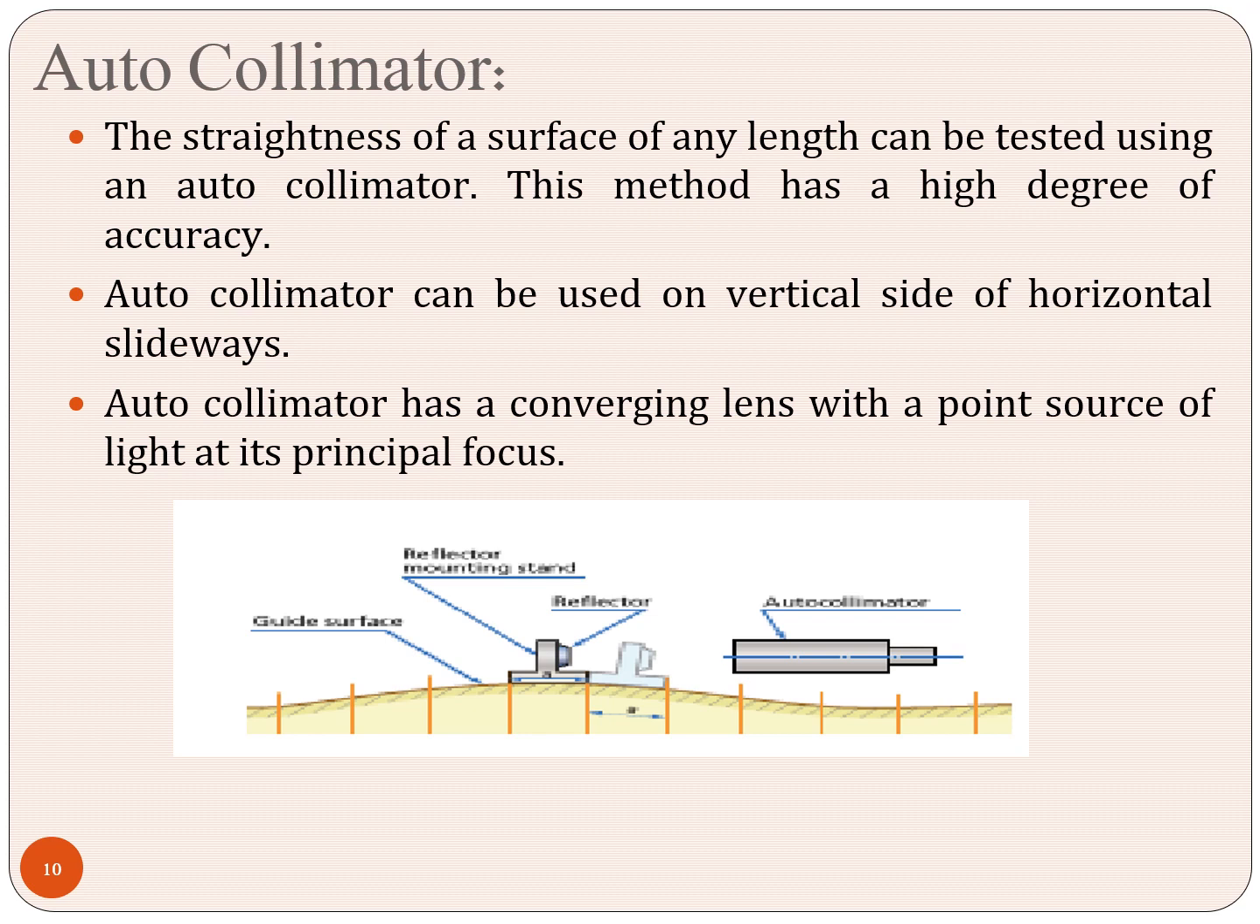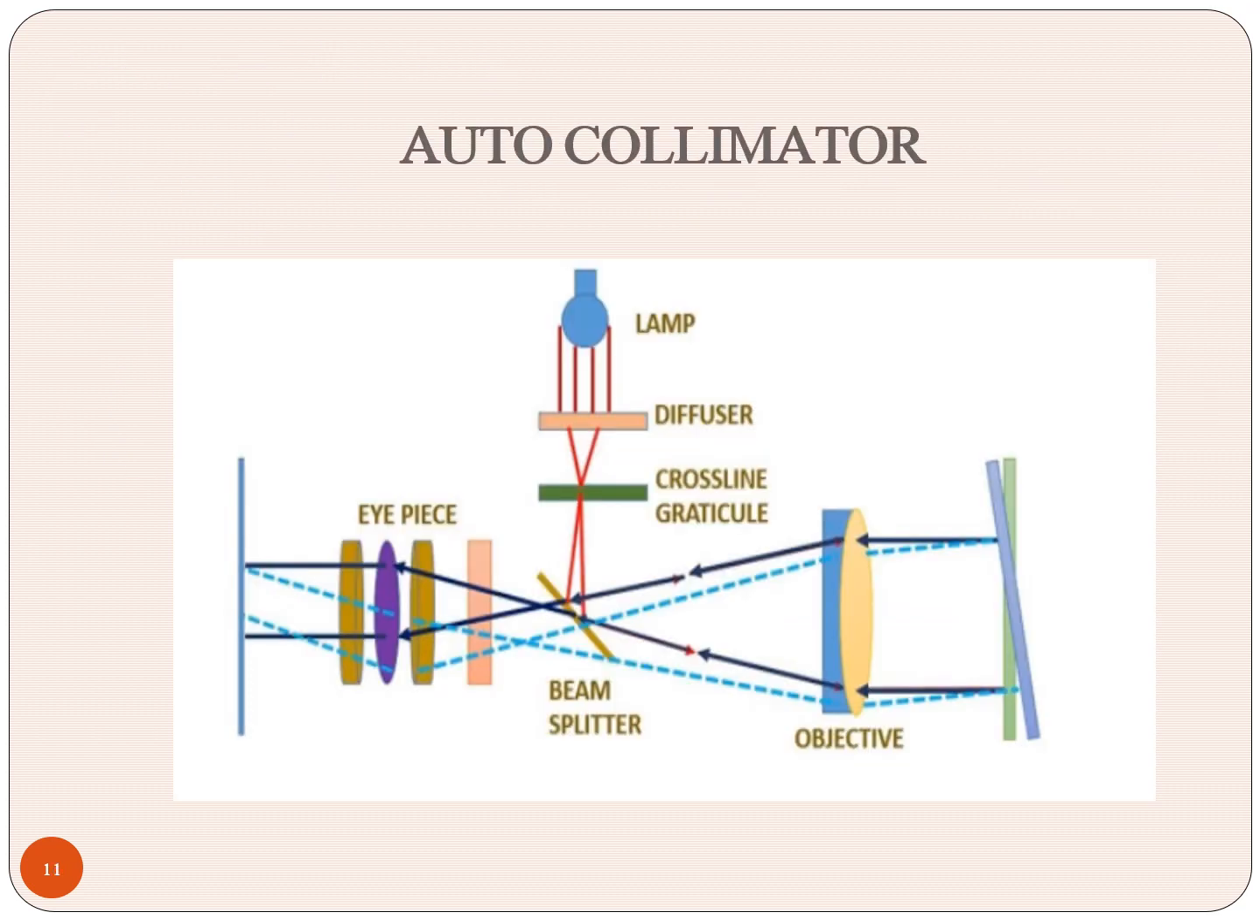Next is the autocollimator. We already know about this autocollimator, and by using it we can measure the straightness of the surface. The major parts are the lamp, diffuser, crossline graticule, objective, beam splitter and eyepiece. The light from the lamp focuses on the cross graticule and goes to the beam splitter. It divides the light rays, which fall on the objective and the mirror, and then the reflected rays come back and are focused on the eyepiece.